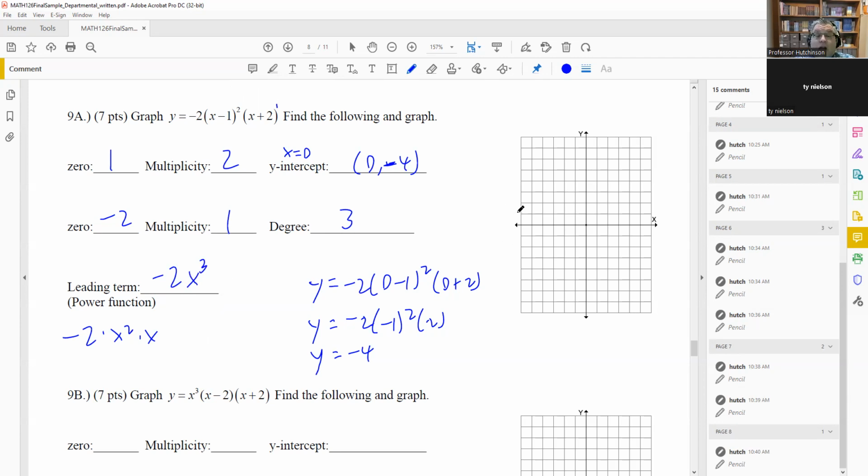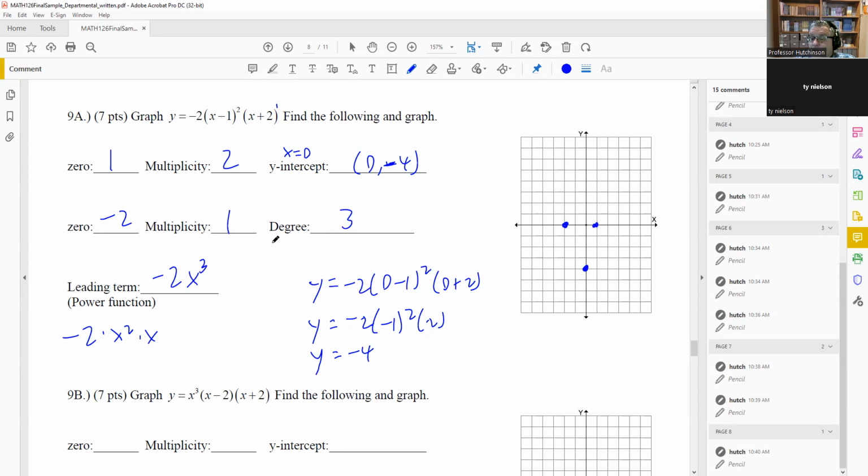On the test, you're going to have some kind of a multiple choice thing on this. Okay, so again, it'll be multiple choice you'll choose for something like this. We're first going to plot the points. So I have a 1 and a -2. That's where the graph crosses. I also have a (0, -4) crossing here. So those are the intercepts that I have so far.